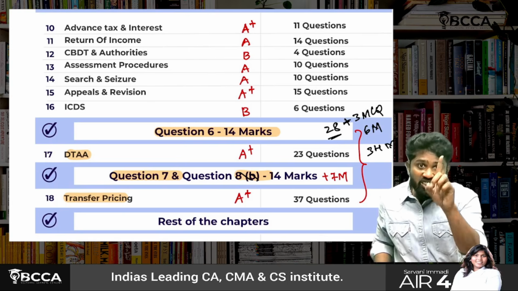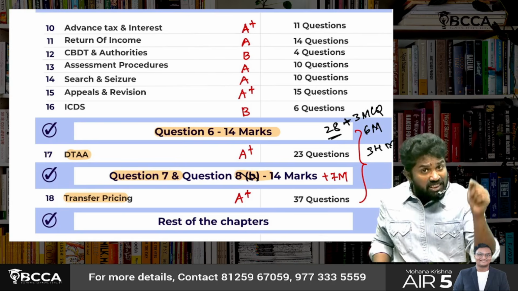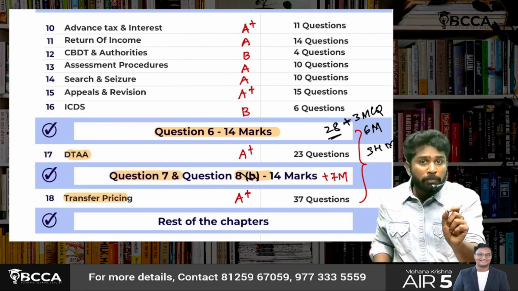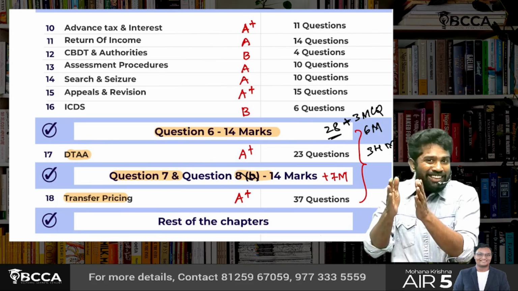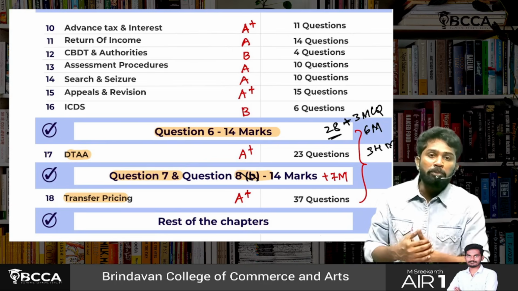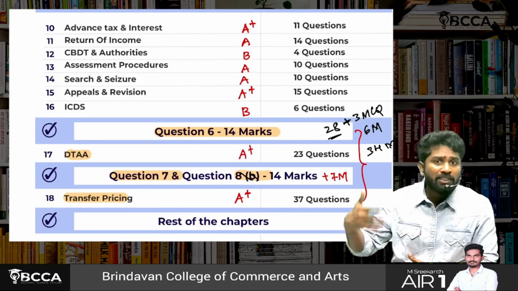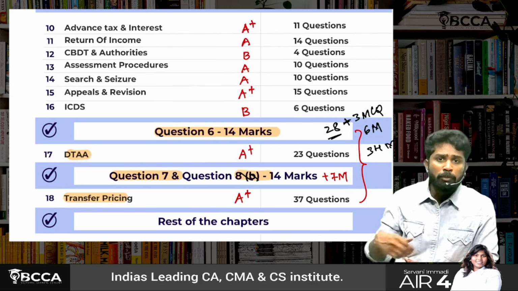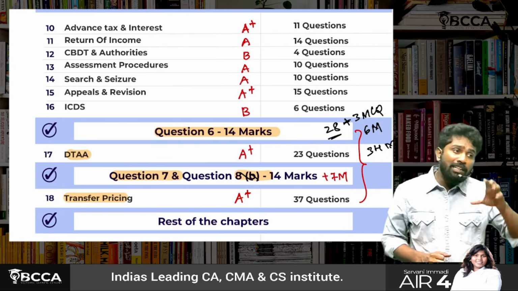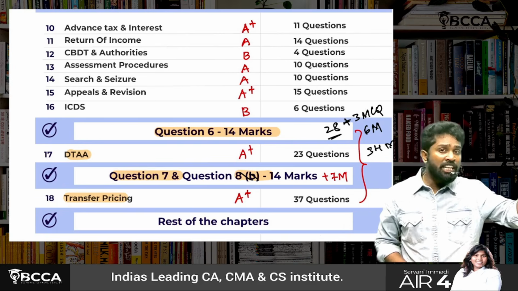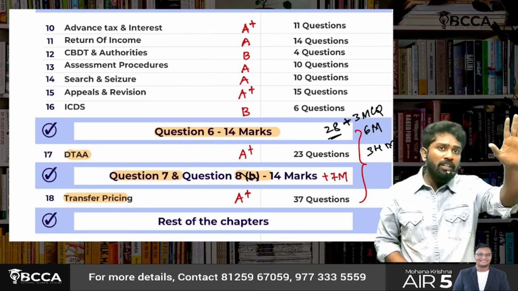But the mistake you are making, because I have seen certified copies, is this. In transfer pricing, one part is the methods of computation of arm's length price, like the CUP method, resale price method, and profit split method. Those methods are there, right? And the other one is thin capitalization, 94B. The 94B part is an easy question only.